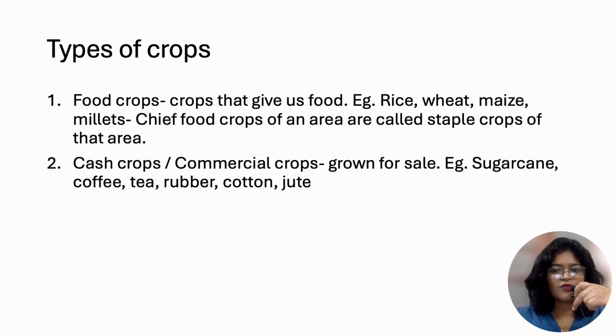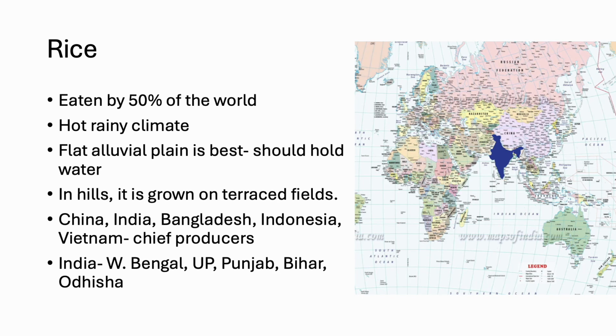The types of crops that are grown are divided into two categories: food crops and cash crops. Food crops are crops that give us food, for example rice, wheat, maize, and millets. Chief food crops of an area are called the staple crops of that area. Cash crops, also called commercial crops, are grown mostly for sale. Examples: sugarcane, coffee, tea, rubber, cotton, and jute.